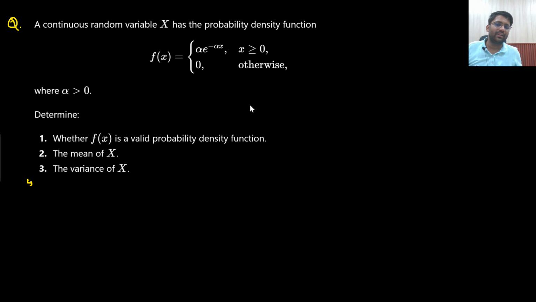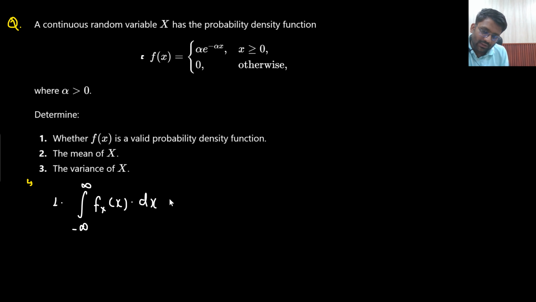This question gives a continuous random variable x which has this probability density function. First of all, you need to find out: is it a valid PDF? What is the condition? The integral from minus infinity to infinity of fx of x dx, if it equals 1, then it will be a valid PDF. Otherwise it will not be valid.